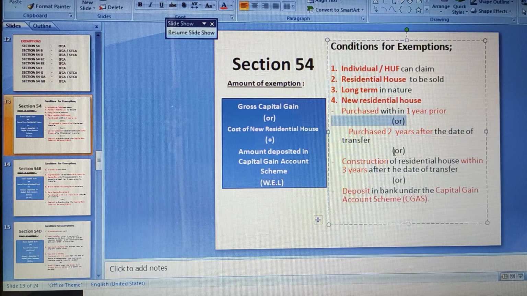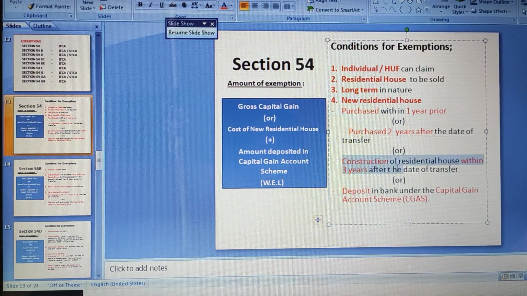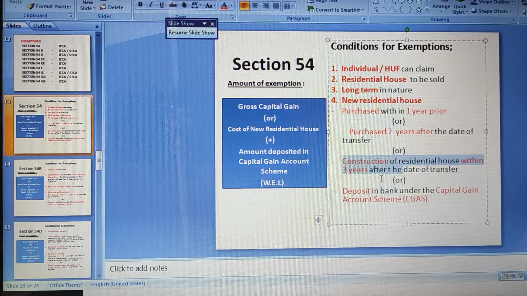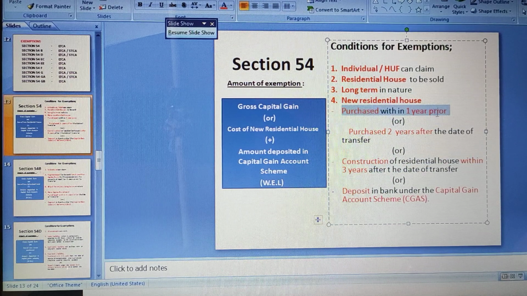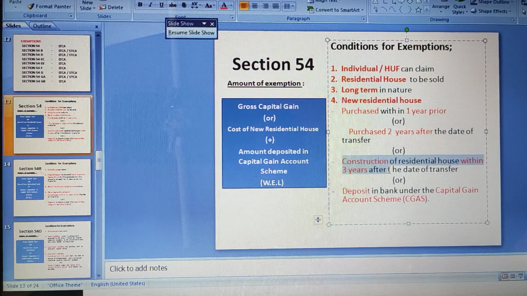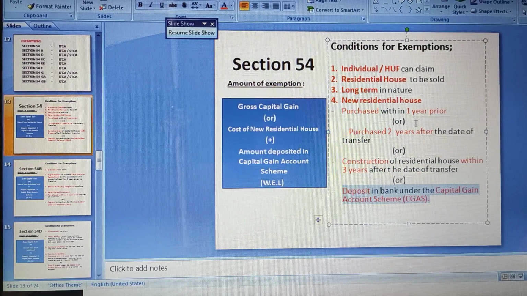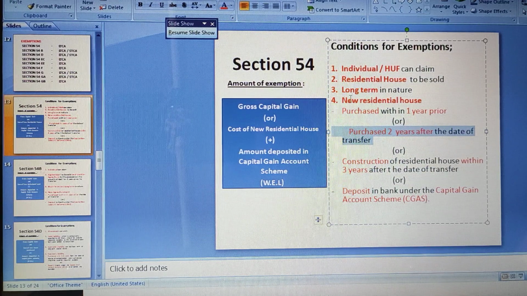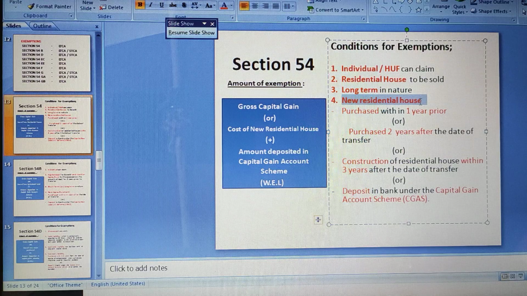Okay, it's written as 'or' here, correct? Or in that case, if he is not purchasing, either he has to construct the house within 3 years of the date of transfer. So this is not applicable because he has not constructed. Anyways, among these 3 or 4 items, any one should be satisfied. Okay, either purchase within 1 year prior, purchase within 2 years after the date of transfer, or construction of the house within 3 years, or deposit in a bank under the capital gain account scheme. So among these 4 activities, the second activity is satisfied here. So the fourth point also is satisfied, correct? So all the 4 conditions are satisfied.